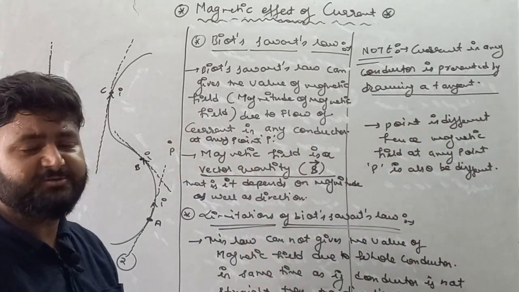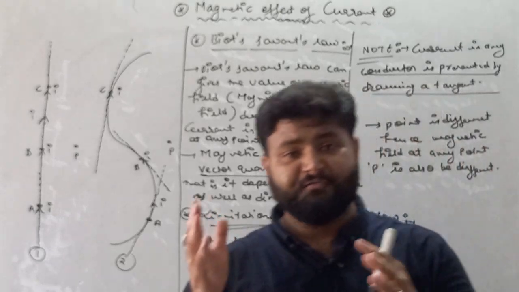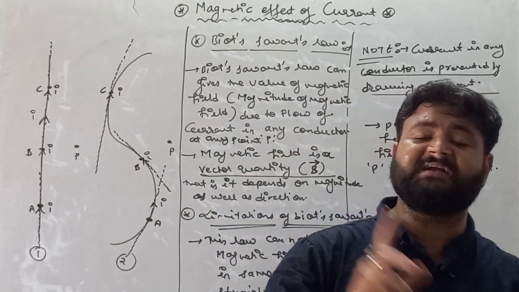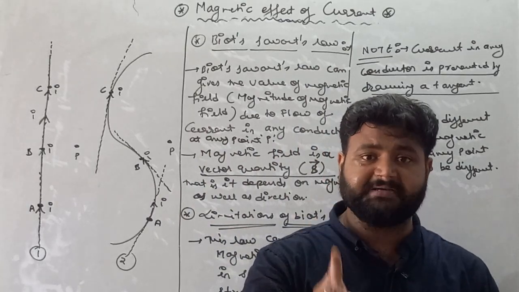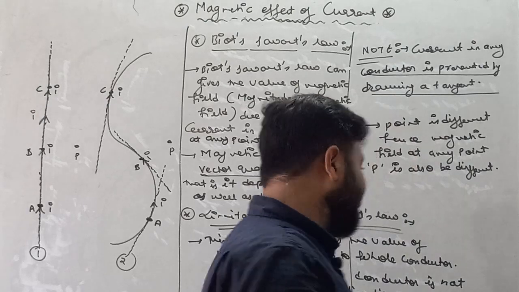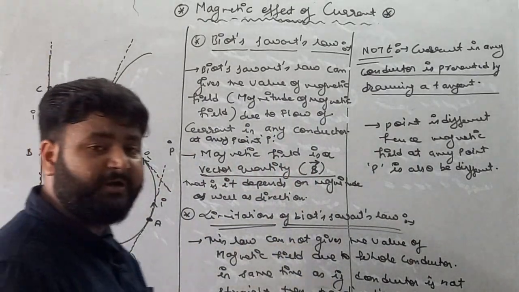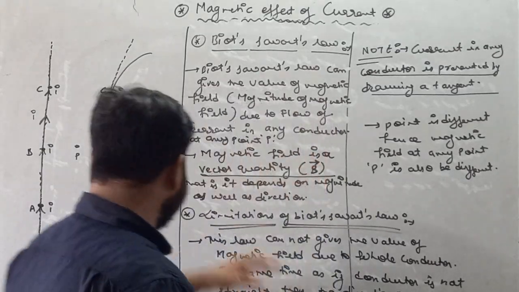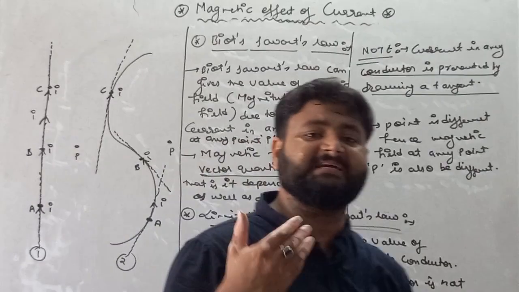So remember my dear student, with the help of Biot-Savart's law, we can find the value of magnetic field at any point P due to a current carrying conductor, but not due to the whole conductor. If the conductor is straight, then okay, but if the conductor is zigzag in shape, then each point carries a different direction of current.